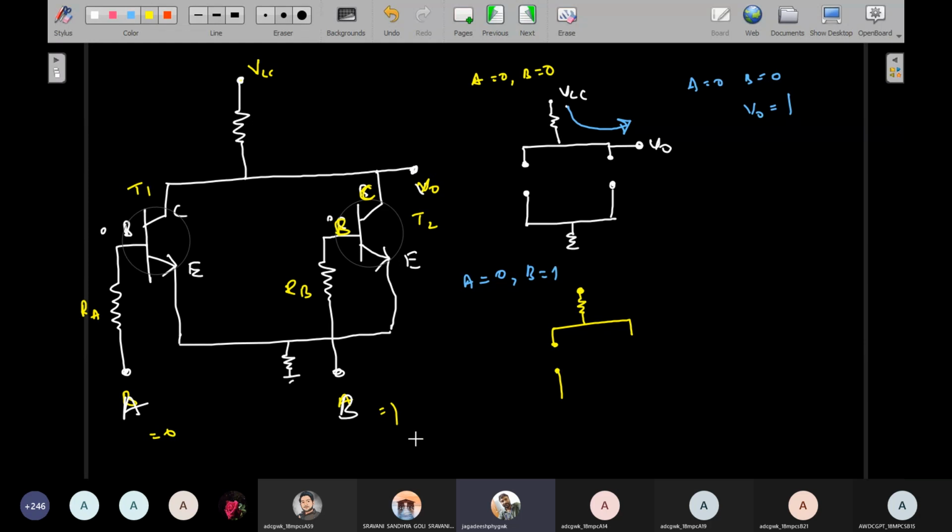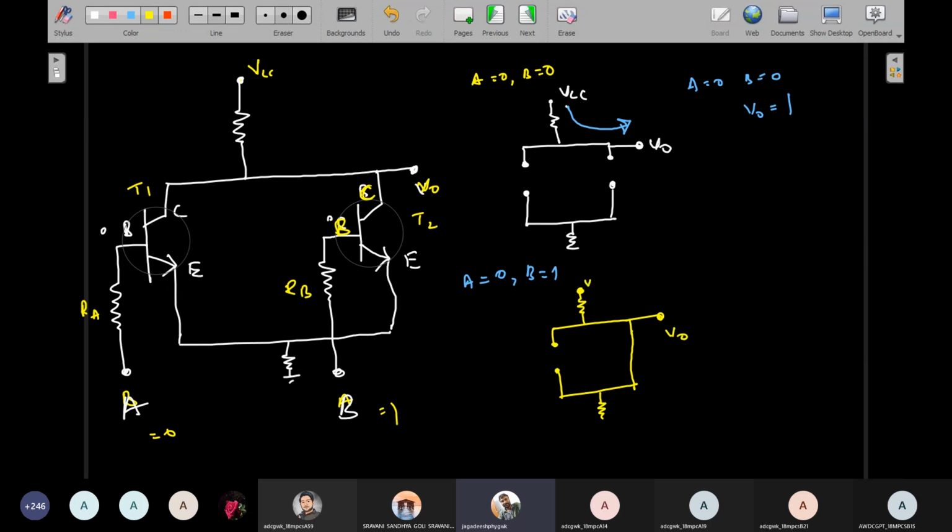And B is 1, which means it is high. This is connected to ground. Why? Because this base terminal is high, which means this transistor is conducting. Therefore it acts as a short circuit to ground. This is the ground terminal, and here is the output voltage V0.